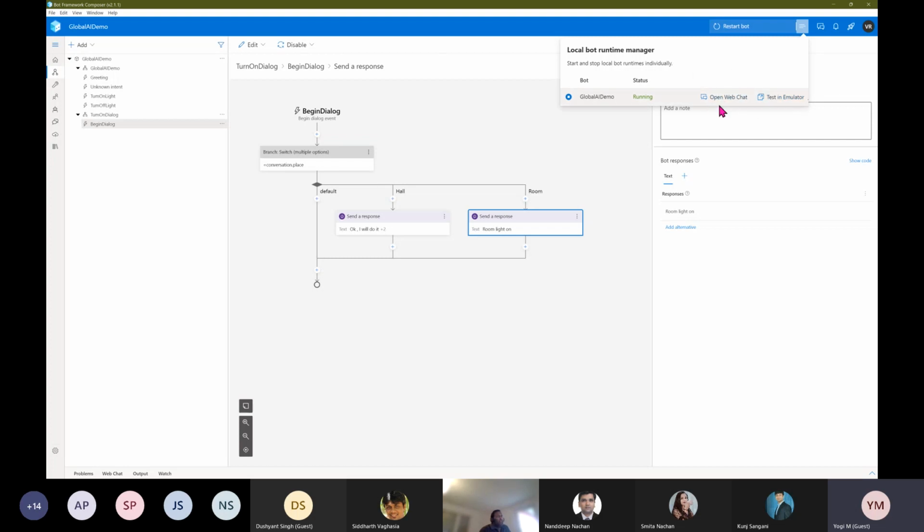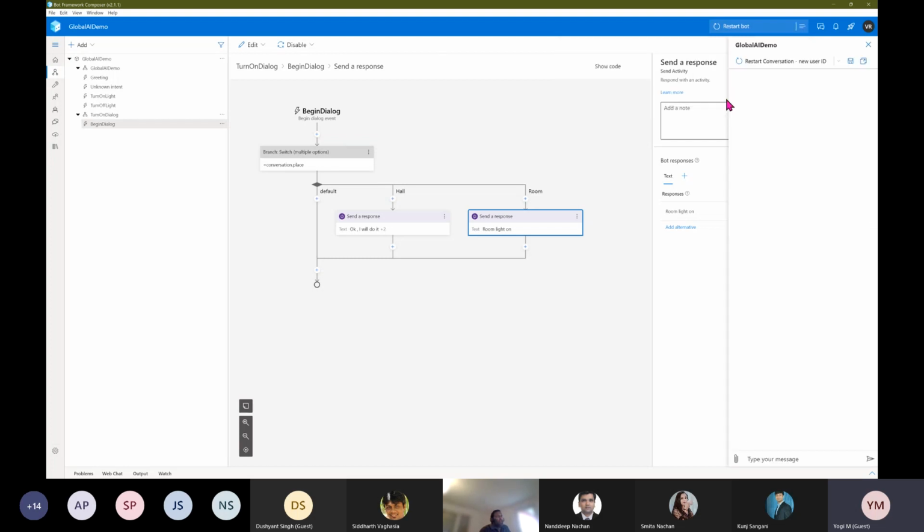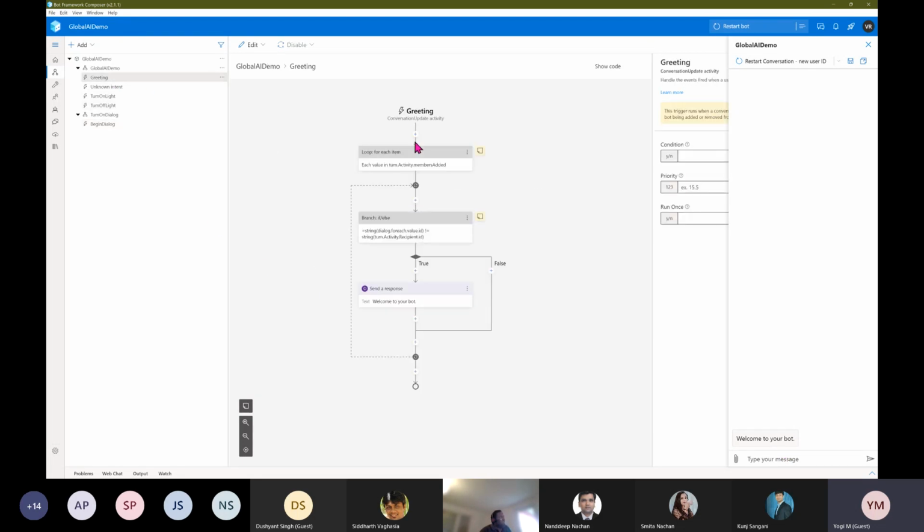I go with this Open Web Chat, so I select this option. Once you are connected, this message automatically comes: welcome to your bot. This message is handled in the greeting trigger. If you go to the greeting trigger, here they are checking the conversation update activity. From there, they check the condition: okay, a new member was added to this conversation. If yes, it will check again: do I already have this member ID information or not? If not, then you send the message to the user: Welcome to your bot.